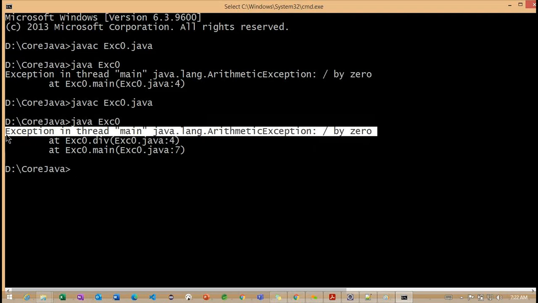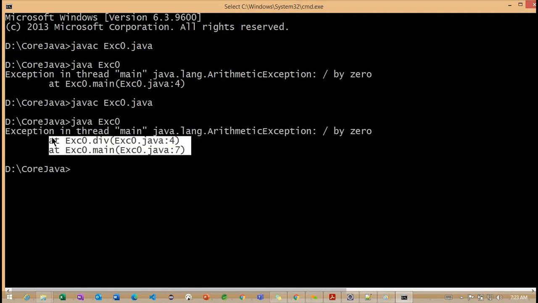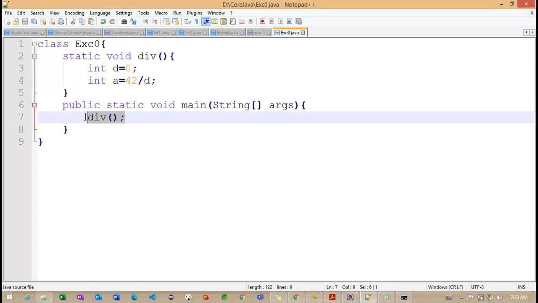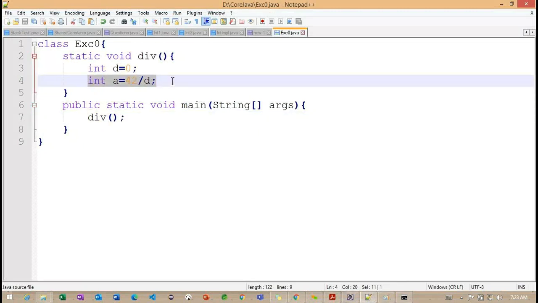So as of now, we are not handling any exception here. This handling is done by the Java runtime system's default exception handler. We need to understand this very carefully. The stack trace gives more information regarding our exception. Now you can see the main method at line number 7 is calling, and at line number 4 we are getting an exception. In this example we can easily understand from which line number to which line number it is executing.